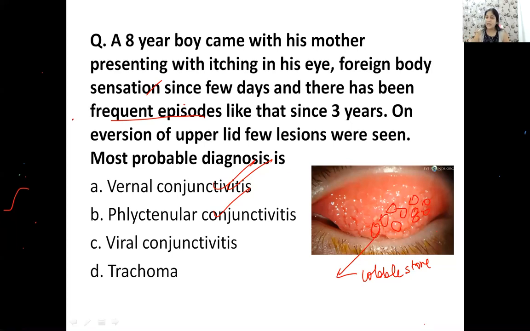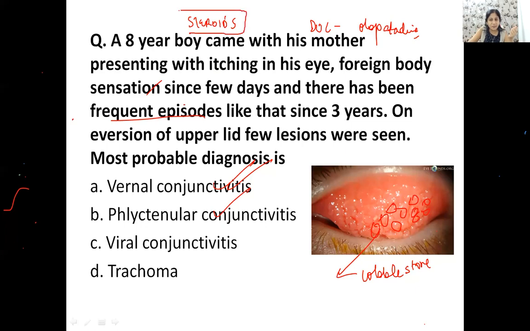Anyone? Because some students get confused here. See, Dr. Kuldeep, antihistaminics is not the treatment of choice. What Dr. Galaxy A51 is telling, olopatadine or a combination drug which is mast cell stabilizer plus antihistaminic is the drug of choice. So olopatadine is the drug of choice. But if I ask you a twisted question, see what question I asked. If I ask you what is the drug of choice, you will definitely say it is olopatadine. But when I ask you what will be the immediate drug you would give to control his initial symptoms, the answer will change to steroids.